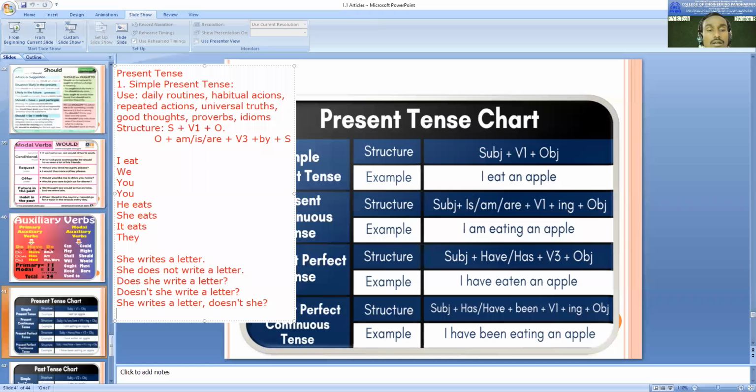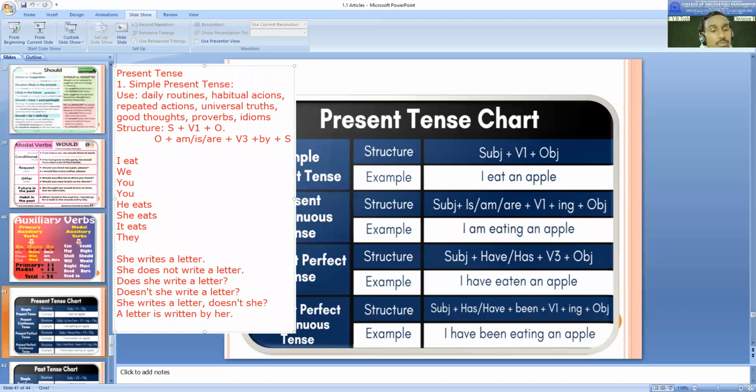Okay. Now let's talk about, she writes a letter. Can we put this into passive structure like this? And you tell me how to change it. She writes a letter. What will it be here? A letter is written by her. Okay. Even that becomes passive.